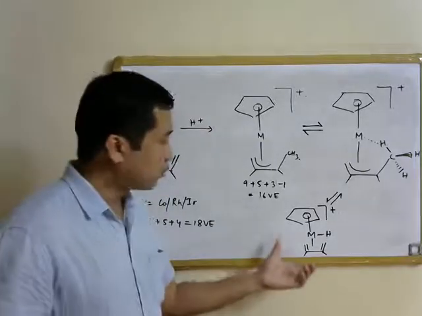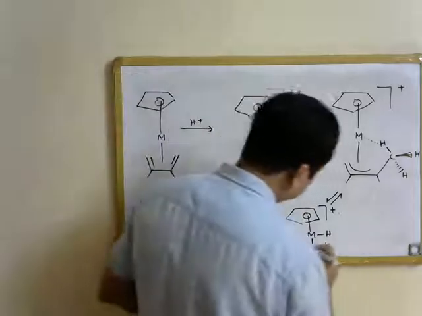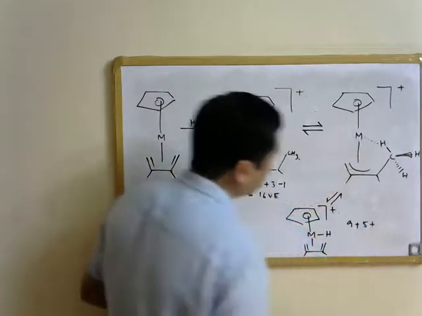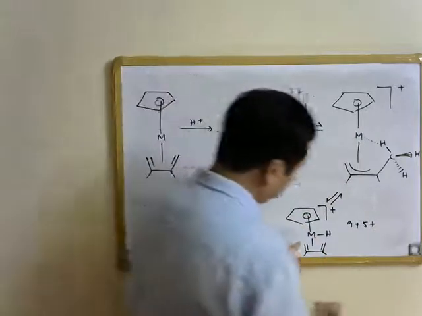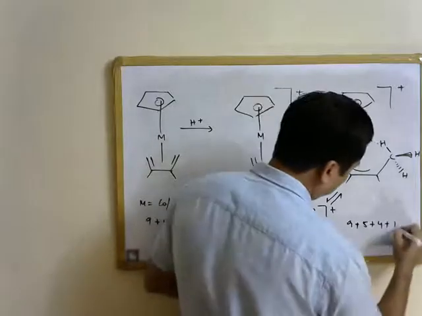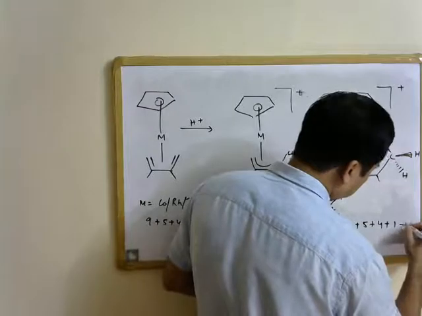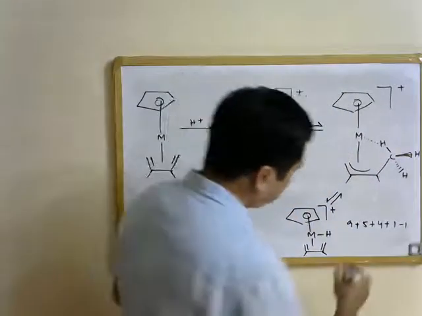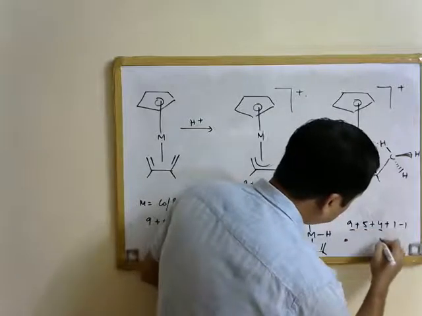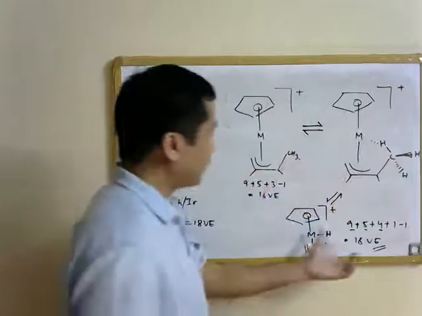And now we can see that this is an 18 valence electron species, because 9 electrons from the metal, 5 electrons from the Cp ligand over here, 4 electrons from the diene, 1 electron from the hydrogen over here, the hydride that is, and -1 from here, is going to be equal to 18. It is an 18 valence electron species. So that is how it can be.